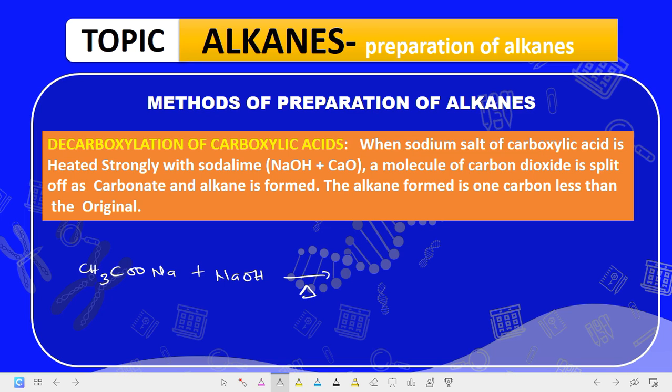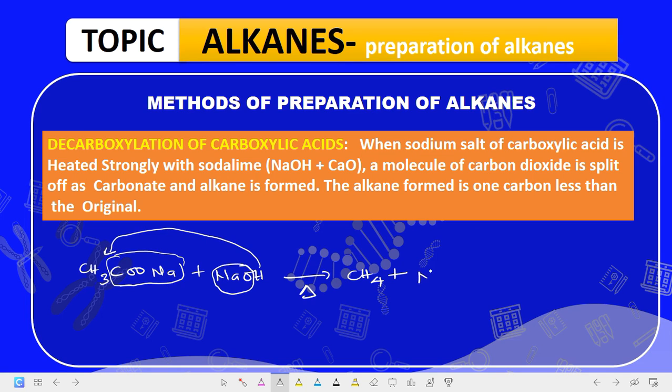So if this carboxylic acid is CH3C, it means it has 2 carbons here. Now if it is 1 less than, it means that this group here will go off, then hydrogen will be added here. Are we getting it now? If hydrogen is added here, what are we going to form? We'll form CH4 plus this group. You know this hydrogen was the one that added here to CH3 that gave us CH4. Now these two groups will combine together as sodium carbonate.